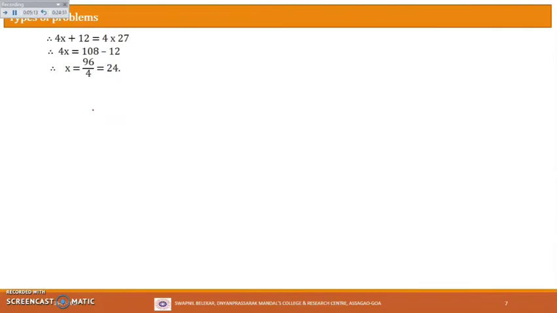So therefore the largest integer will be what? x plus 6, that is 24 plus 6, which will be 30. So therefore the largest number will be x plus 6, that is 24 plus 6, that is 30, because x plus 6 was the largest even number there, right? Yes or no? x plus 6.